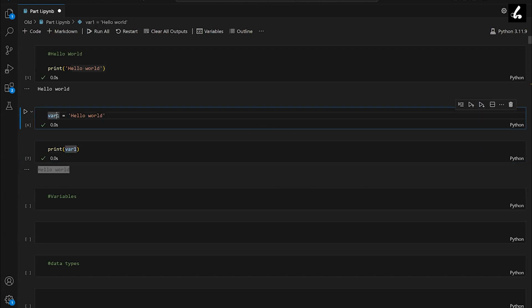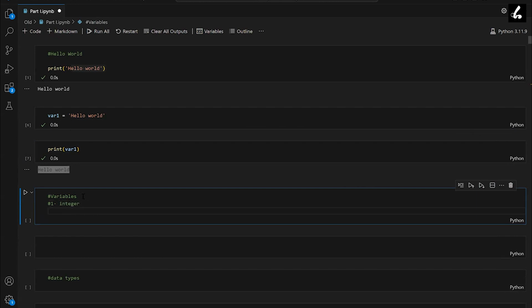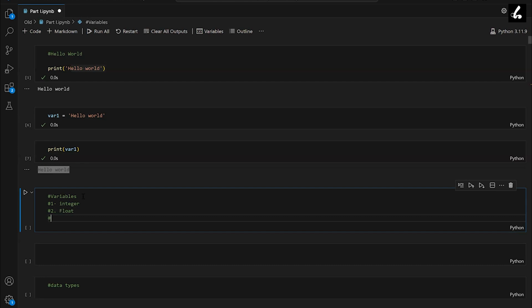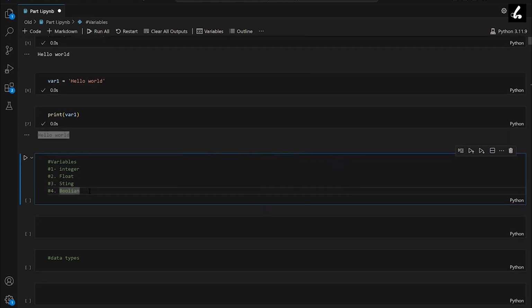Now let's learn about variables. We will learn about four types of variables. The first one is integer, then the second one is float, third one is string, and fourth one is boolean. Now let's understand all these four types in detail.